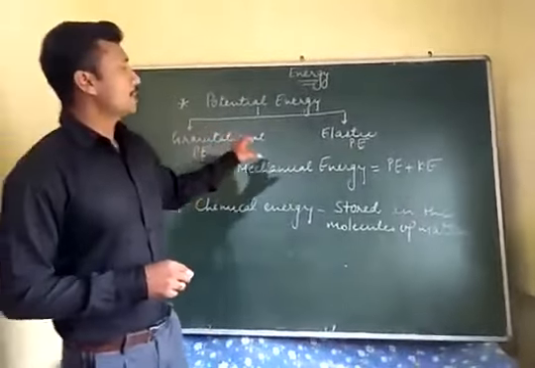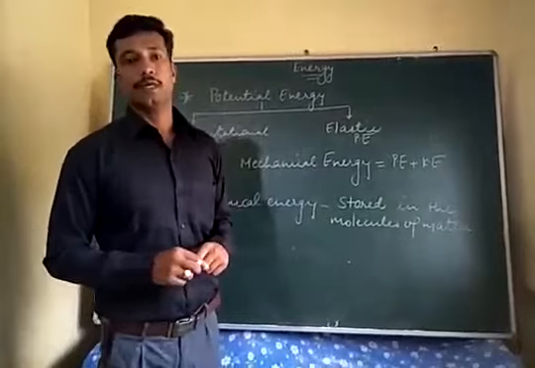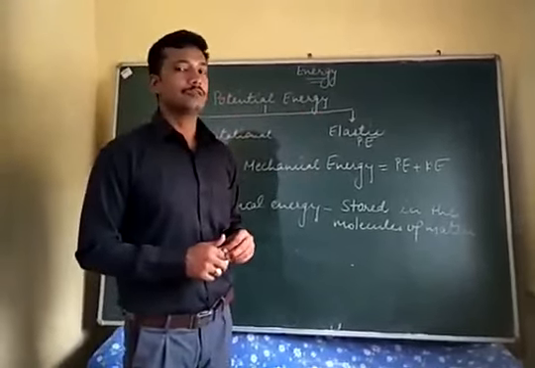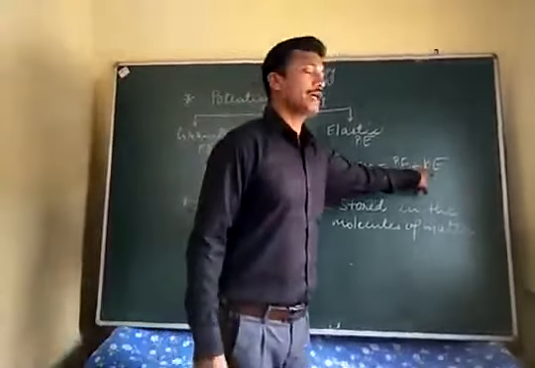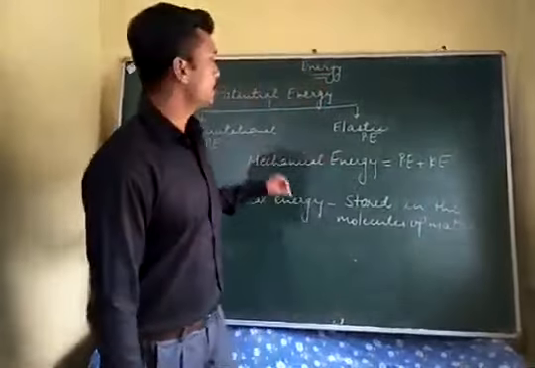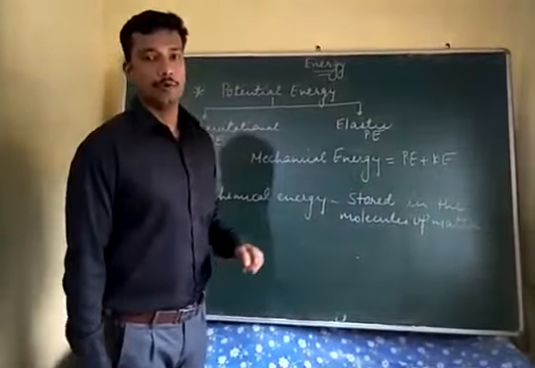Now sometimes the body can have both potential and kinetic energy together at the same time, and the total mechanical energy stored in that body is the sum of potential and kinetic energy. That is, when you add potential and kinetic energy, you will get the total mechanical energy stored in that body.